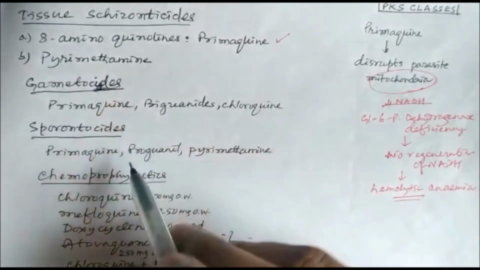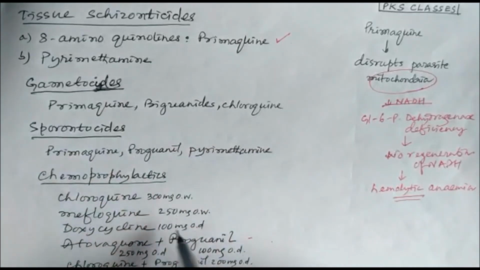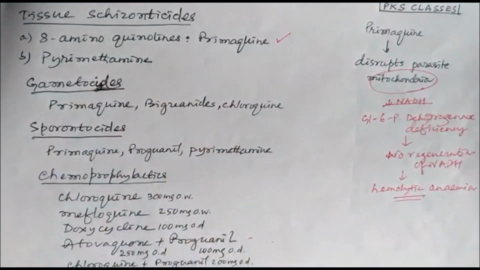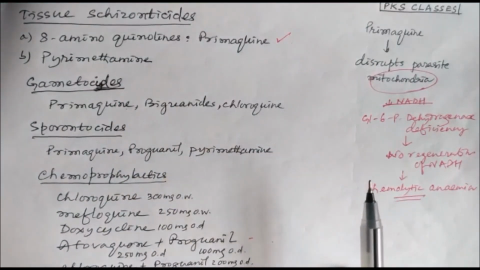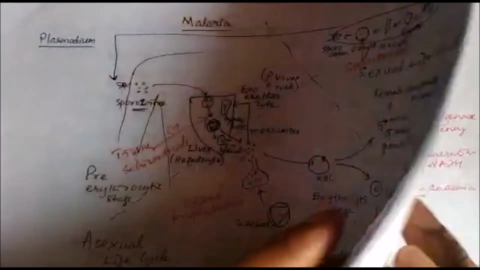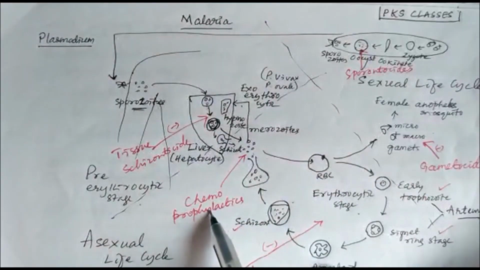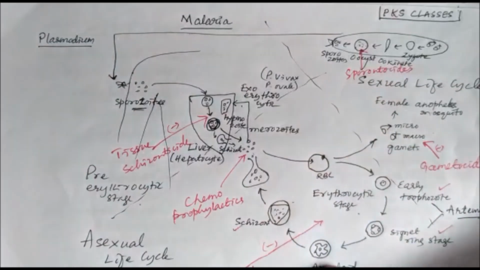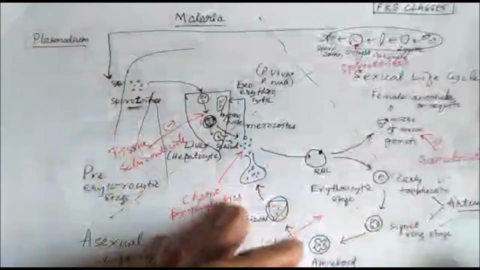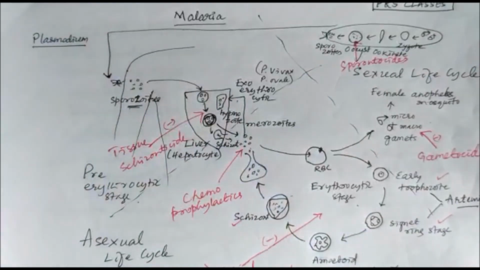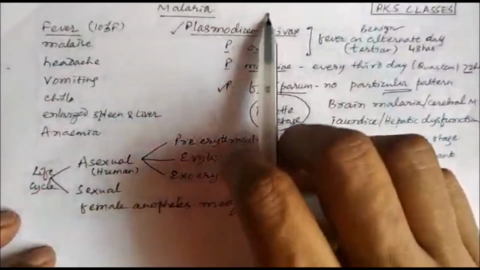So the gametocides, sporontocides, and chemoprophylactics, all these we have discussed when we discussed the life cycle. Here the chemoprophylactics, gametocides and sporontocides act in this way, and this is all about malaria and anti-malarial drugs. Thank you.